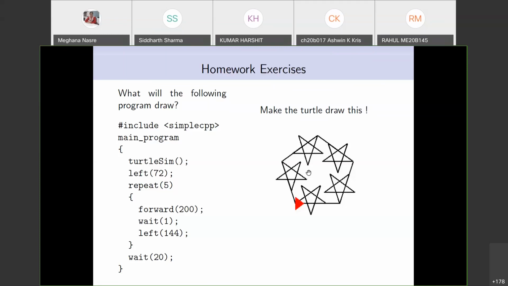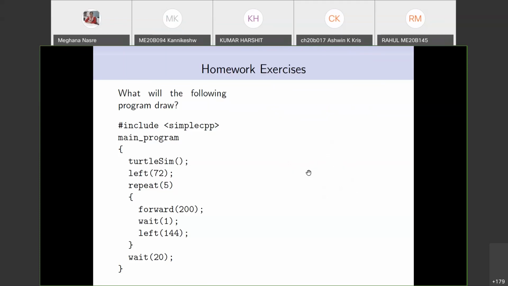Ma'am? Yes. Hello, ma'am. I just wrote out the homework which you gave, in the diagram. Basically, in one side of the pentagon we have like 4 divisions, ma'am.